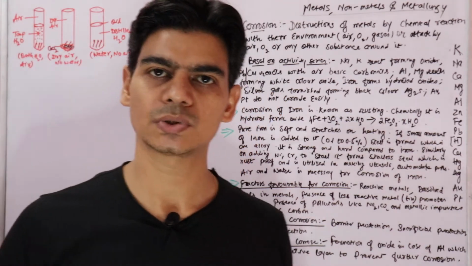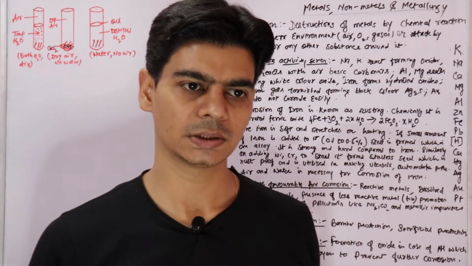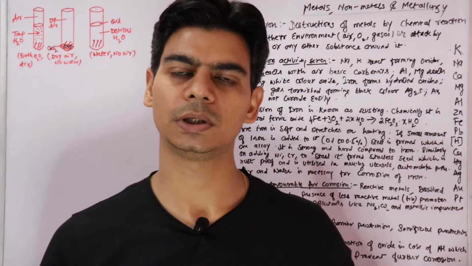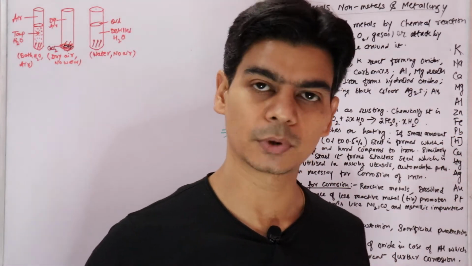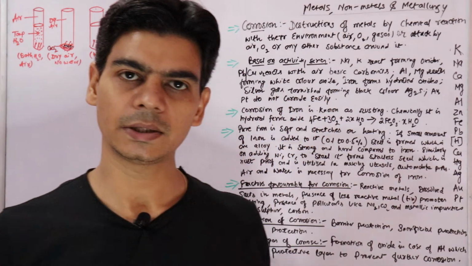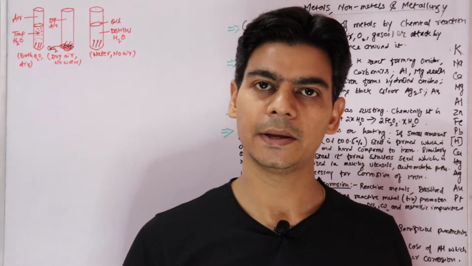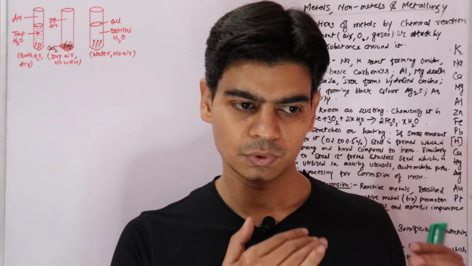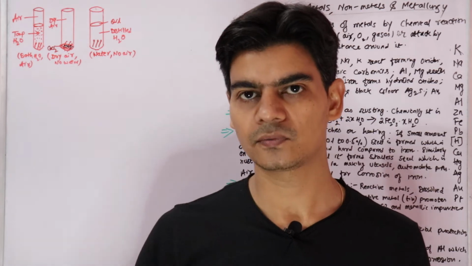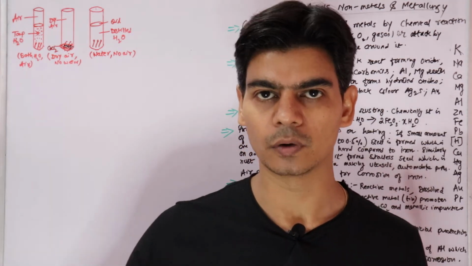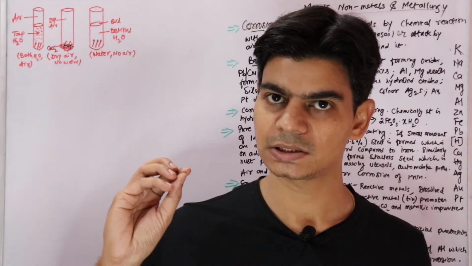Since these are also metals, when they are exposed to air, they will also start reacting with the components of air, mainly with the water vapor present in air. We have also studied that sodium catches fire in air because it reacts with water vapor, and since the reaction is exothermic, the hydrogen gas evolved will catch fire, right?